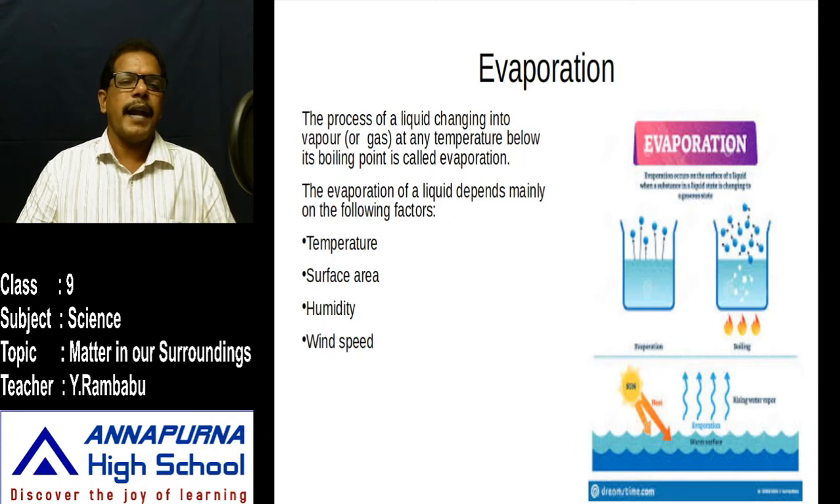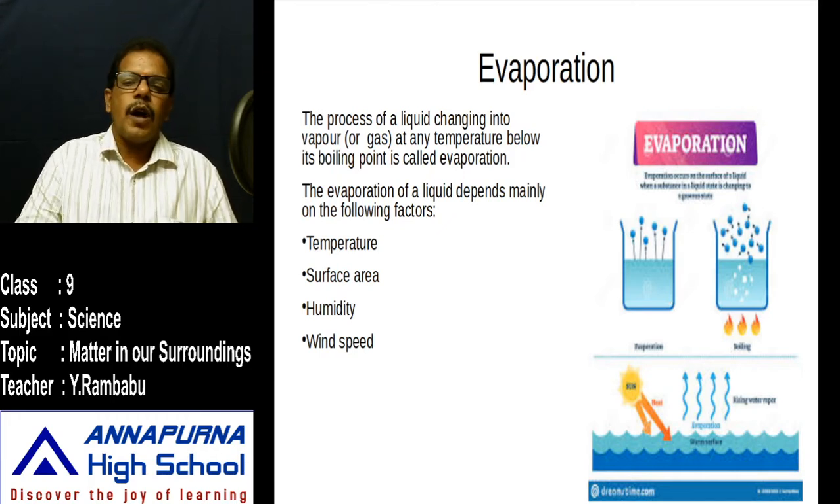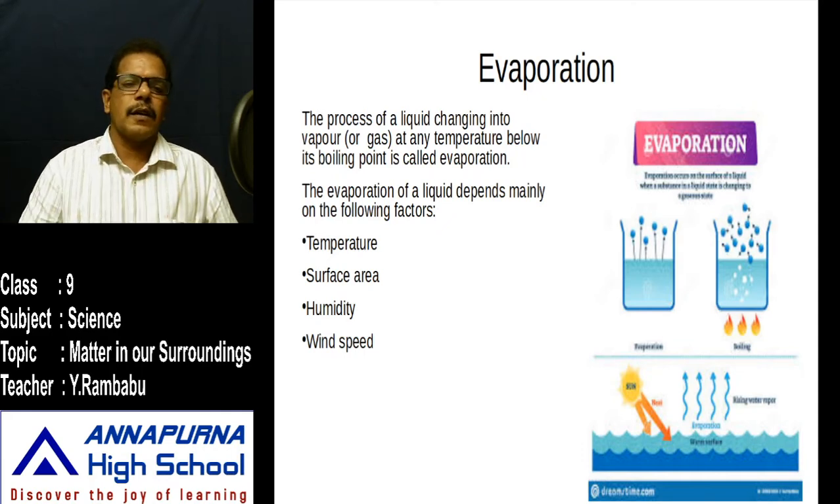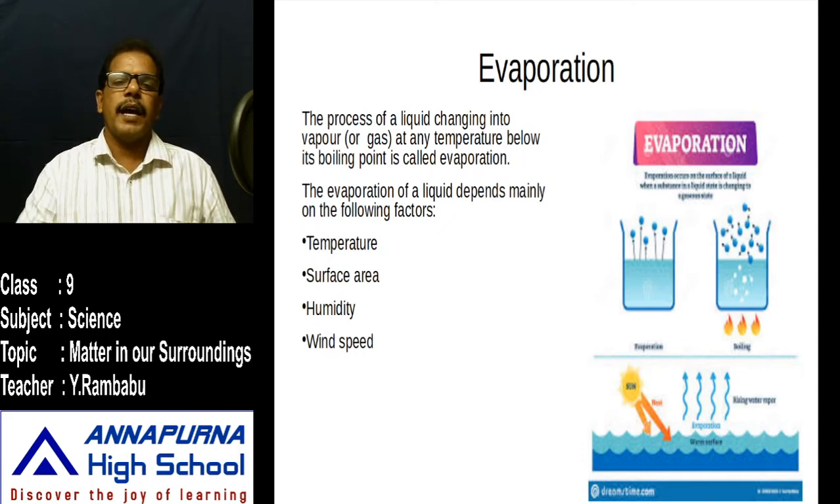And another factor is wind speed. How does wind speed affect evaporation? For example, suppose the floors of our rooms are washed, and in one room the fan is turned on, and in the other room the fan is switched off. In which room does the water disappear faster? In the one in which the fan is working. Why? Because the wind speed is high. Whenever the wind speed is high, the rate of evaporation increases.